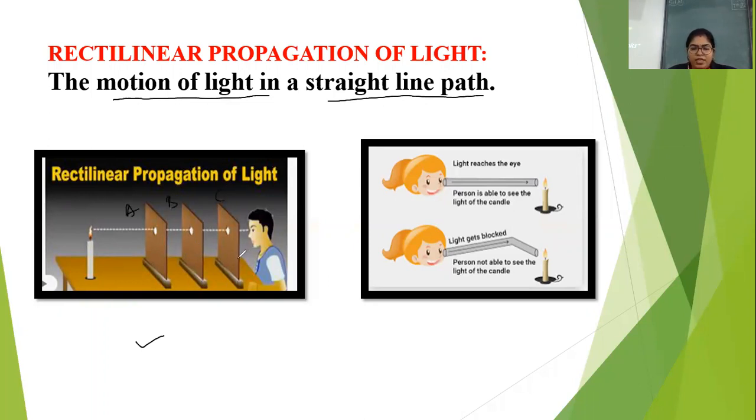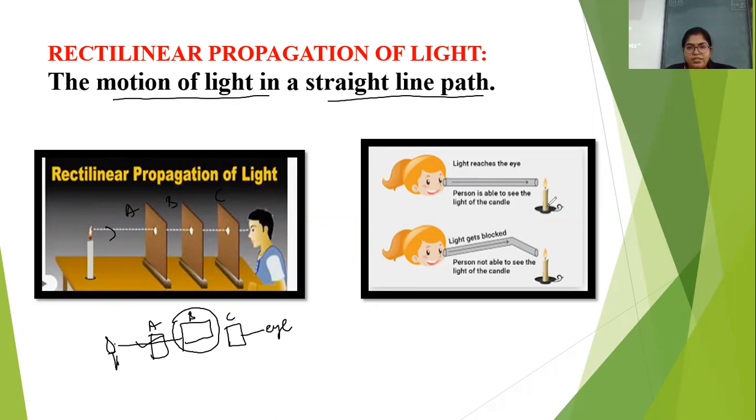In this first case, the cardboards are placed at the same height. And when the person is observing through the holes, he is able to see the candle. That means we can say that light is travelling in a straight line path. But what if you change the position of the cardboard? That means the distance is different. In this situation, you cannot see the light because the light will stop at this cardboard and it will not reach the observer.